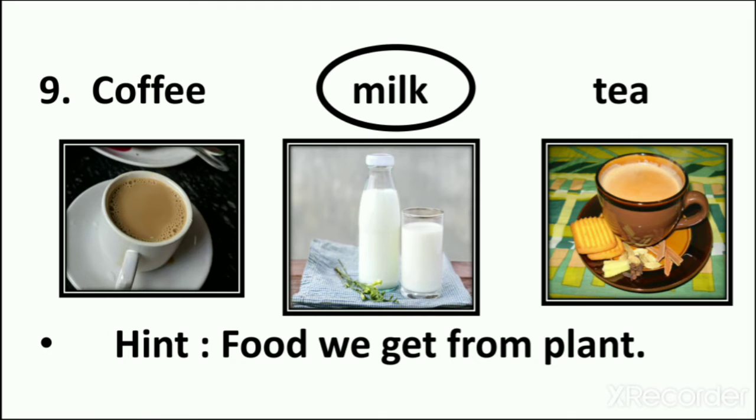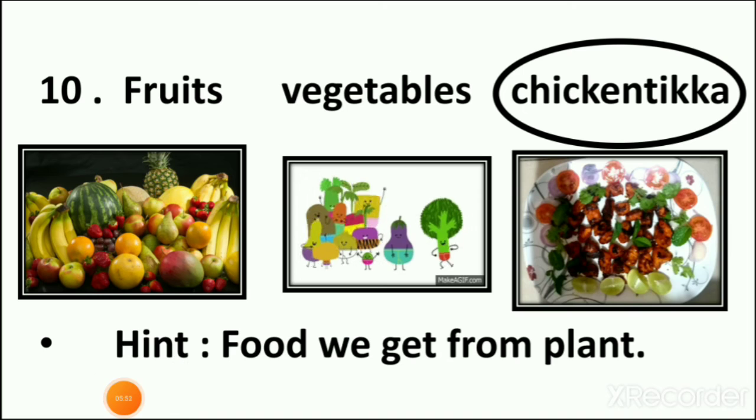Then number 10. Again, food we get from plants. We get fruits from plants, vegetables from plants, and chicken we get from animals. So you can see here that we circled the chicken tikka. Now you can understand how food we get from plants is divided into different parts.